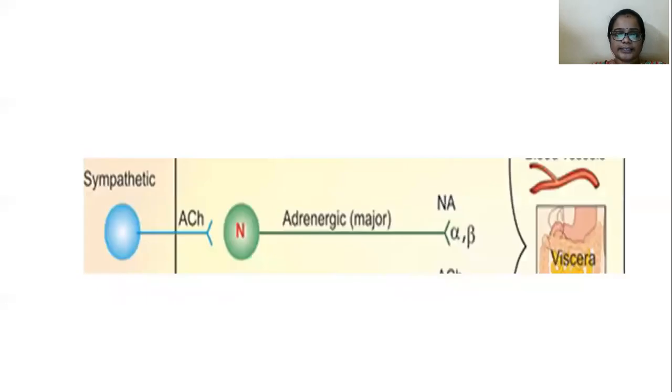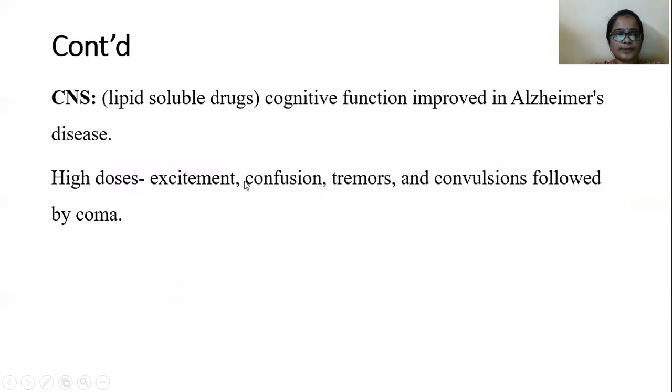Next, actions on the central nervous system. Only lipid soluble drugs act on the CNS. Why? Because only lipid soluble drugs can cross the blood brain barrier. And they improve the cognitive functions. Our anticholinesterase drugs improve the cognitive functions. In which kind of situation does it improve the cognitive functions? That is Alzheimer's disease.